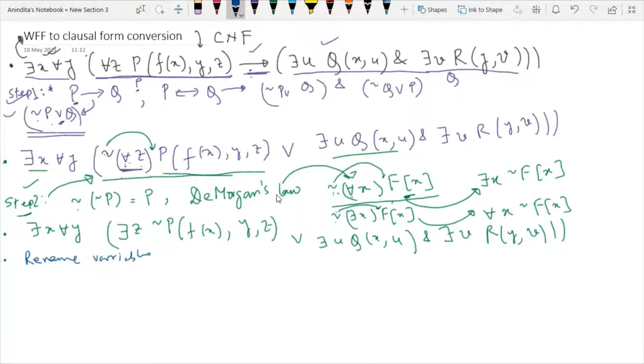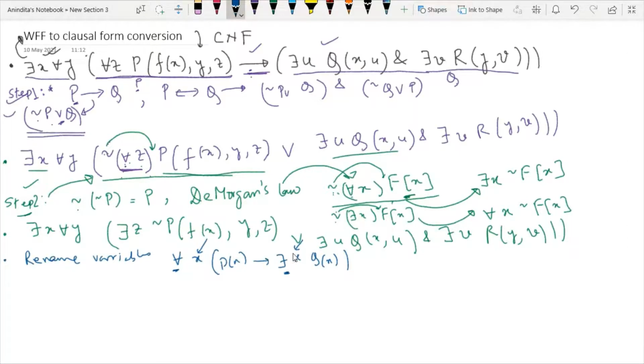Say if you have this kind of scenario, that is for all x px there exists x qx. Try to identify what is the problem here. Here I am using two different quantifiers, and both the quantifiers are using the same variable.